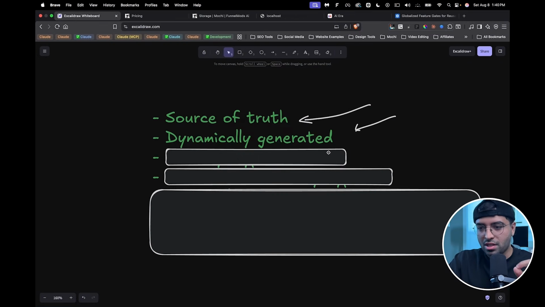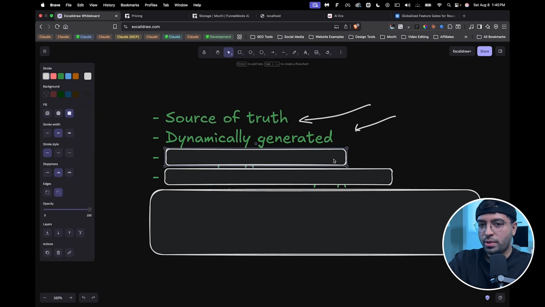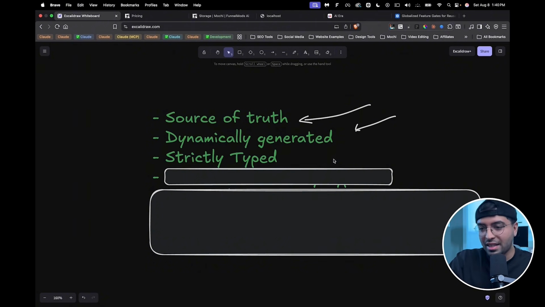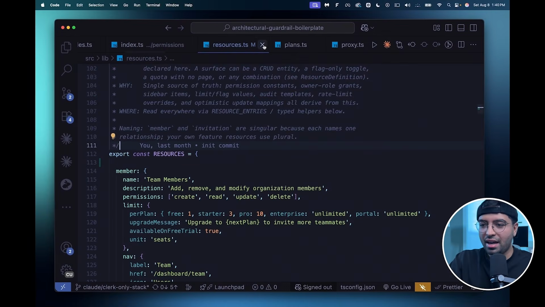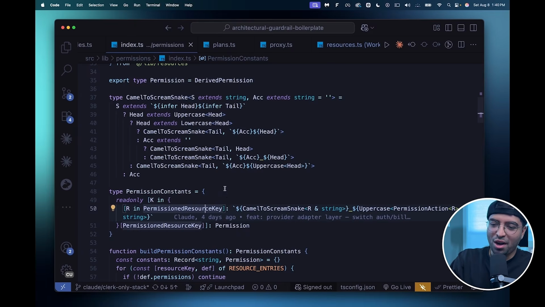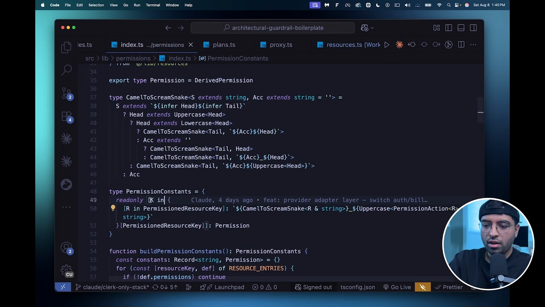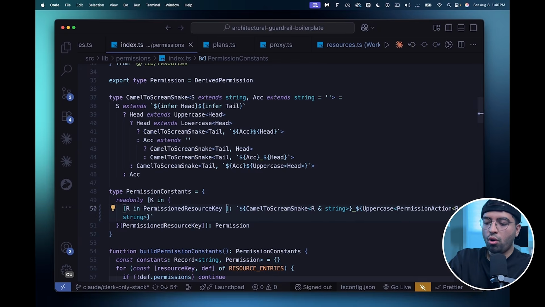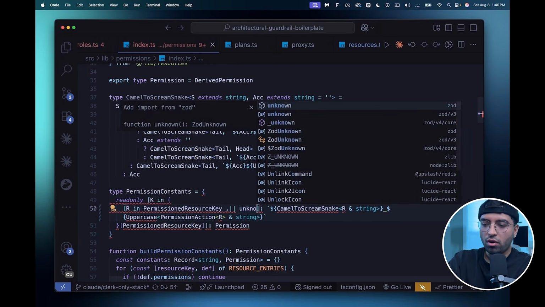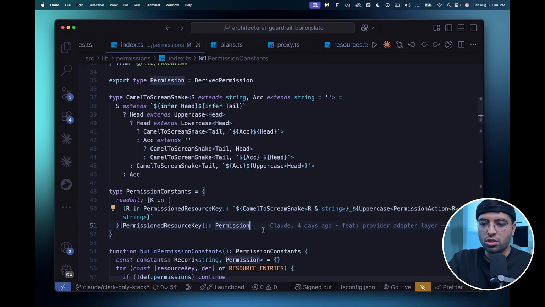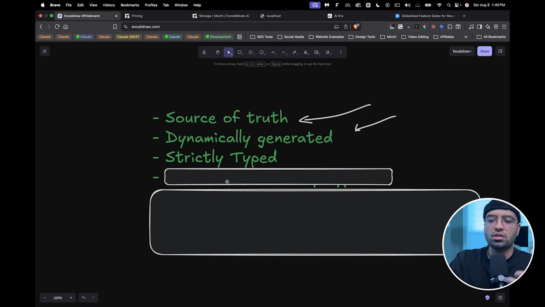But the only way this works, like I said, is if you dynamically generate everything from day one. And that also brings me to the next point. If you're dynamically generating something, that dynamically generated type needs to be strictly typed. That means you can't half-ass it, okay? You've got to be as rock solid as possible. You have to make it so that type cannot be violated in any way. You can't use a K in all of these permissions keys, or something like unknown or any. You can't bypass those permissions. They need to be rock solid across the entire app.